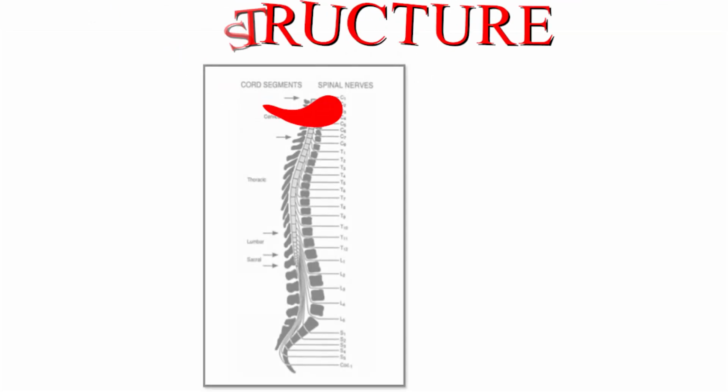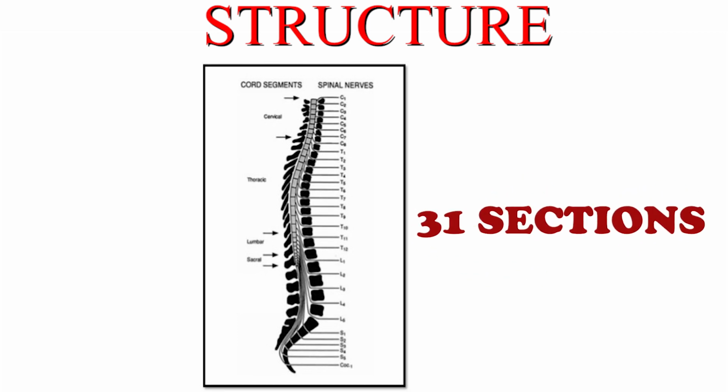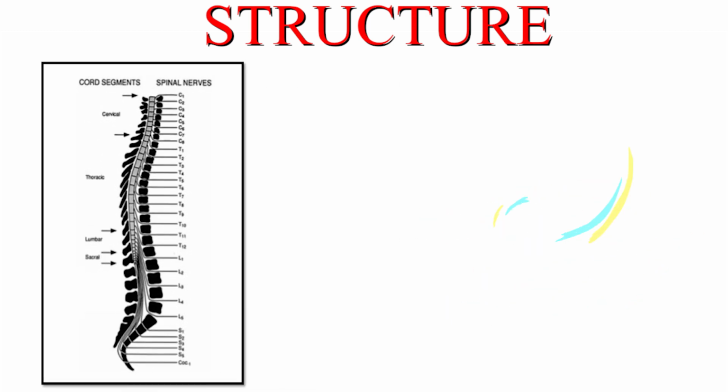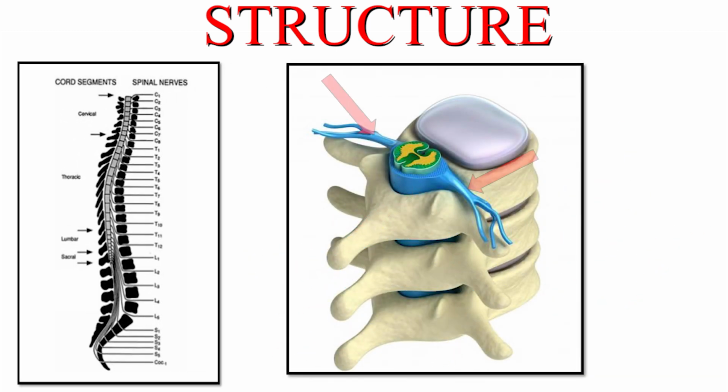About the structure. This spinal cord is a series of 31 sections. Each section is called a segment. See how these segments are arranged and it appears like a single structure, but it is composed of 31 sections. Each segment gives rise to a pair of spinal nerves.